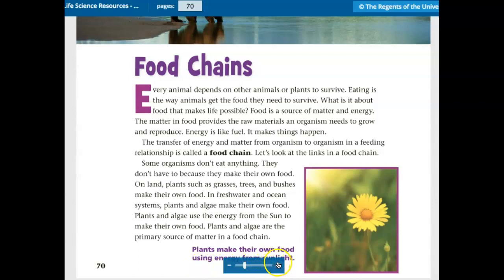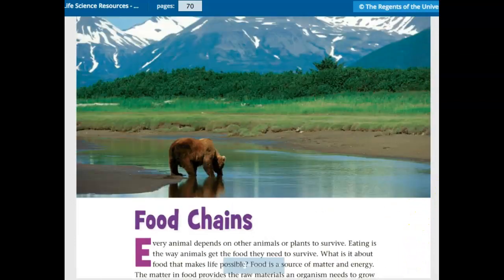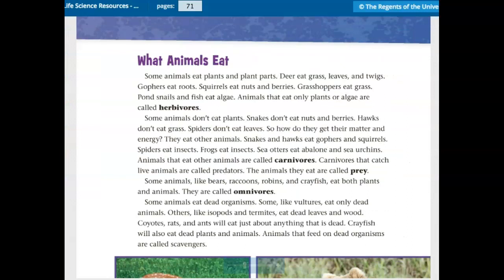Plants make their own food using energy from the sun. What do animals eat? Some animals eat plants and plant parts. Deer eat grass, leaves, and twigs. Gophers eat roots. Squirrels eat nuts and berries. Grasshoppers eat grass. Pond snails and fish eat algae. Animals that eat only plants or algae are called herbivores.